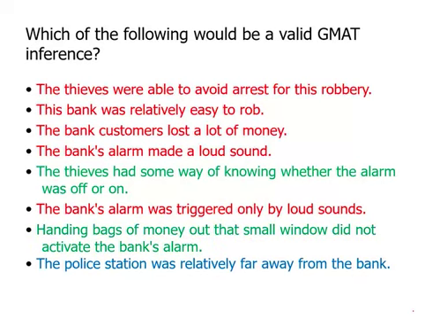And then finally, the police station was relatively far away from the bank. All we know is that the bank robbers left, and then the police arrived soon after they left, but we don't know how far away it was. We have no idea how far away it was, and we also don't know about the cars that came. Did they come directly from the police station, or were they out patrolling and they came from wherever they were on patrol? There's a lot we don't know about that, so we can't infer that.